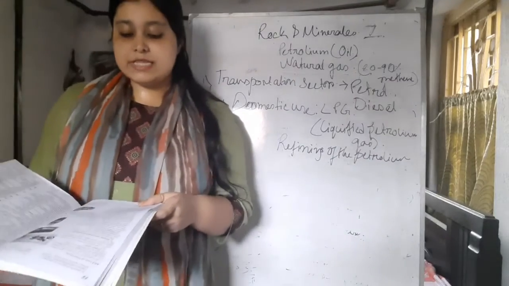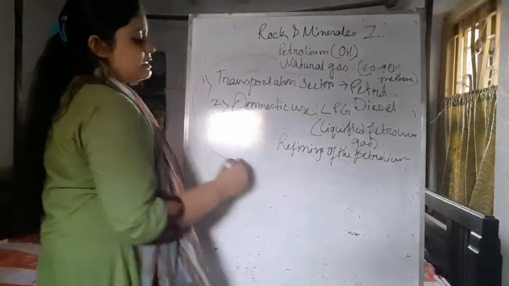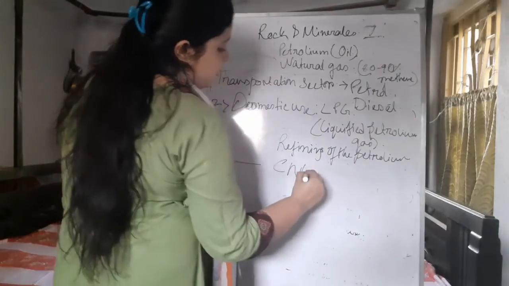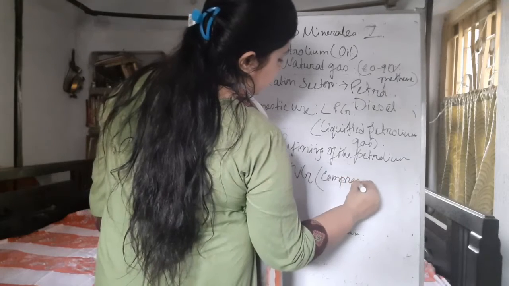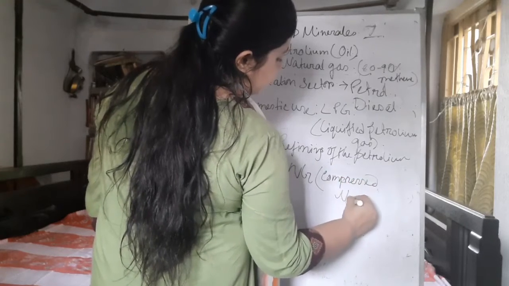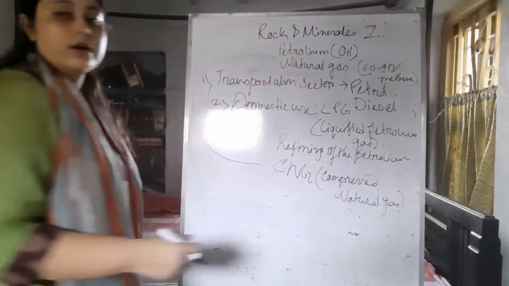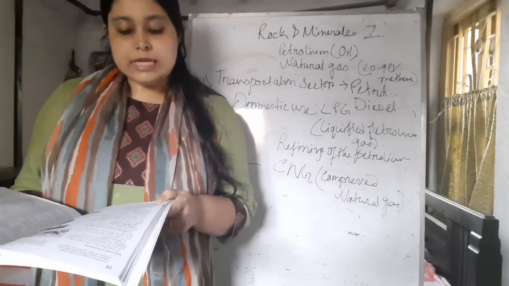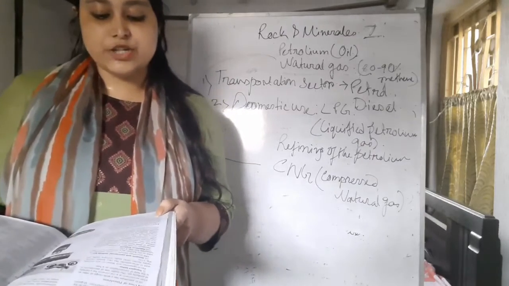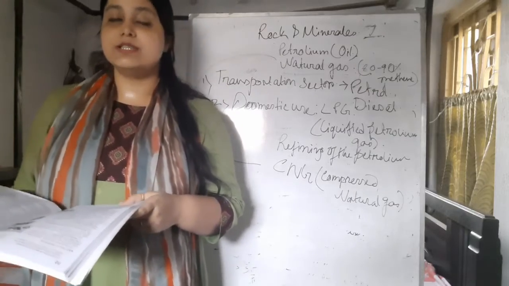So compressed natural gas, also called CNG, is made when purified natural gas is compressed and stored in a cylinder and used as fuel.